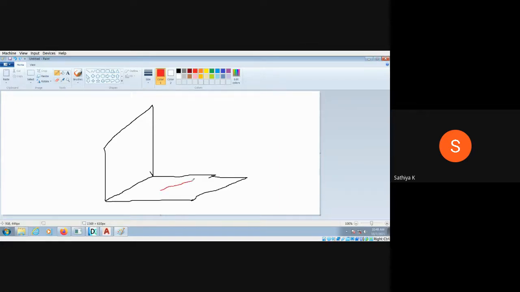This is inclined to the wall, and so 1, 2, 3, 4, 5. Okay, this is inclined to the wall and perpendicular to the floor. So this is the plane, something like that.